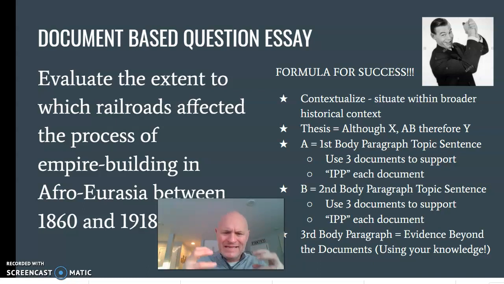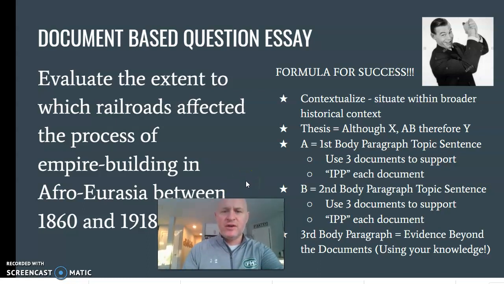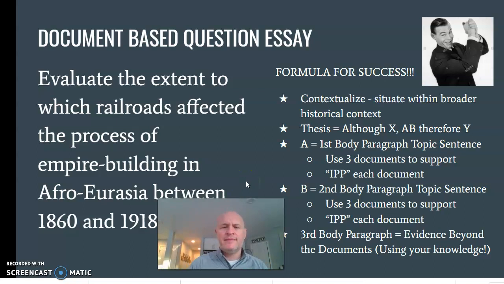You draw upon that deep well of historical knowledge to explain your thesis and tie in evidence from beyond the docs. All right, and you have your textbooks at home, you have your notes, you have the various cultural supplements that we've watched, and I point you in that direction for helping you with the evidence beyond the docs. But of course, when you write your DBQ on the actual exam, it'll have to come from up here.